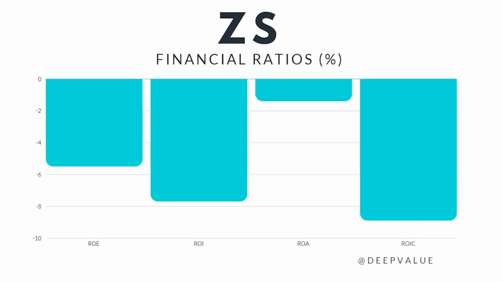The return on equity is minus 5.5%, the return on investment is minus 7.7%, the return on assets is minus 1.4%, and the return on invested capital is minus 8.9%. Finally, let's find the acceptable buy price.